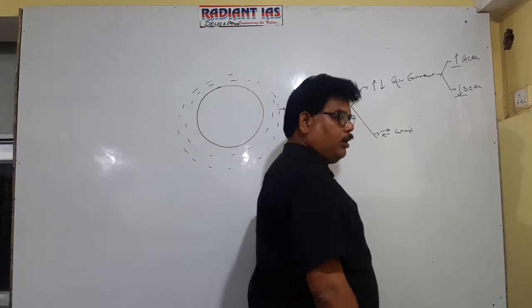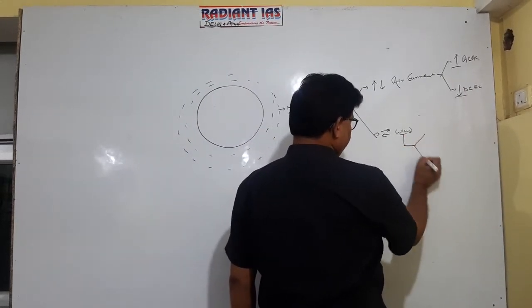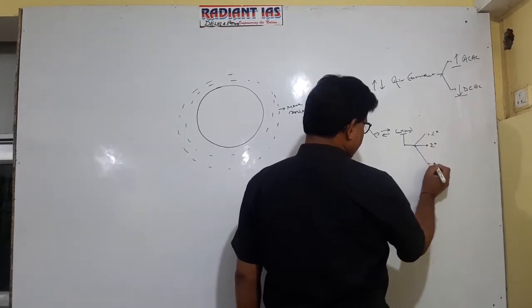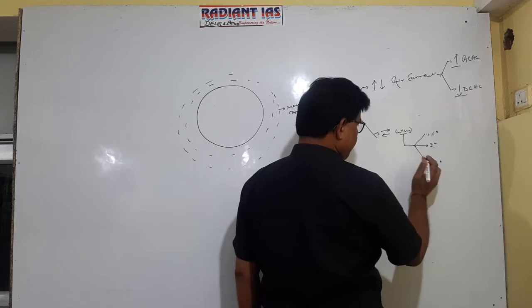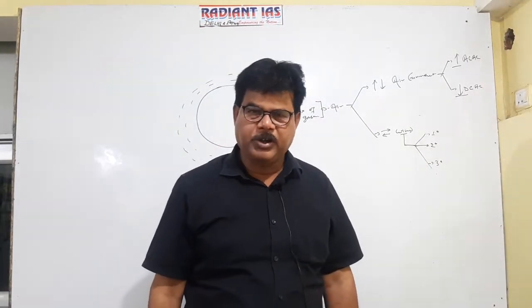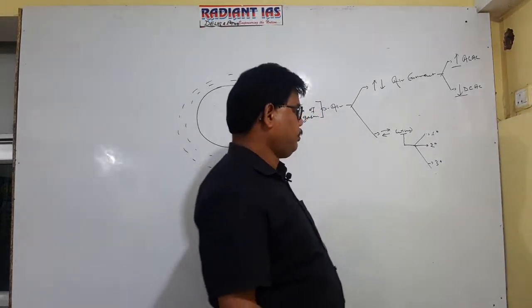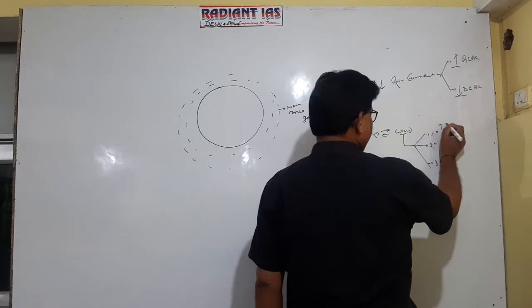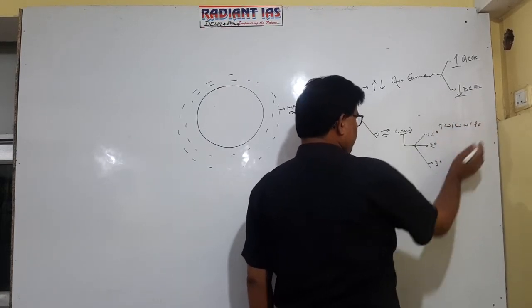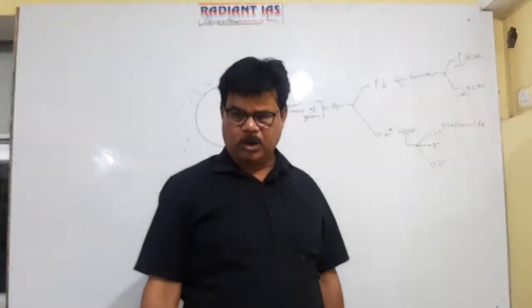Clear? Similarly, winds are of three types, known as primary circulation, secondary circulation, and tertiary circulation. Those winds are referred to as primary circulation which blow in a fixed direction throughout the year. Examples of primary circulation are trade wind, westerly wind, and polar easterly wind. They do not change their direction.